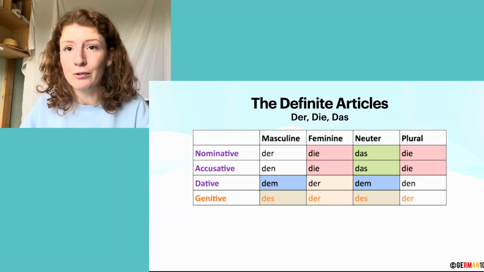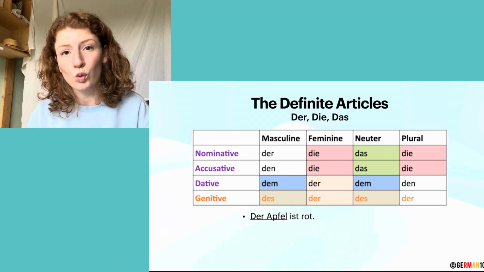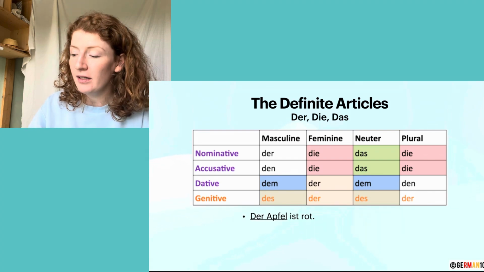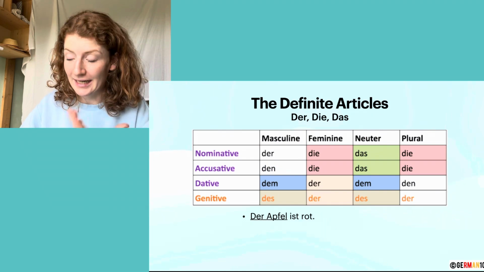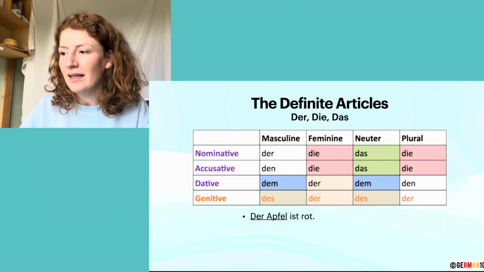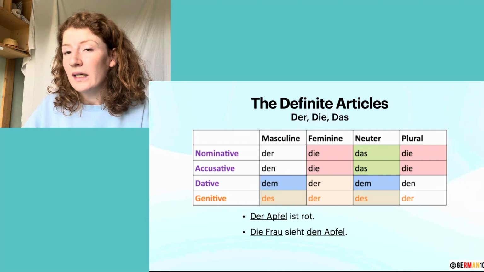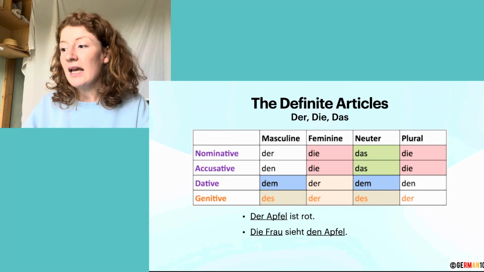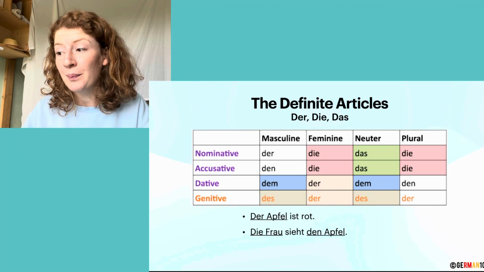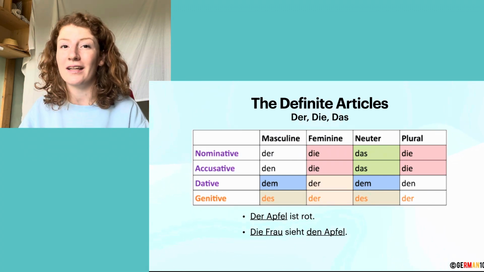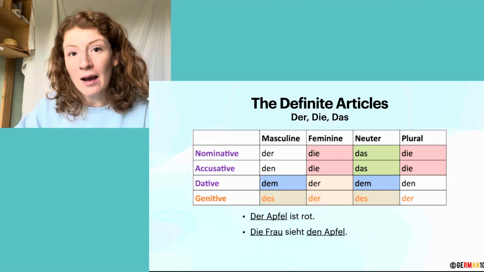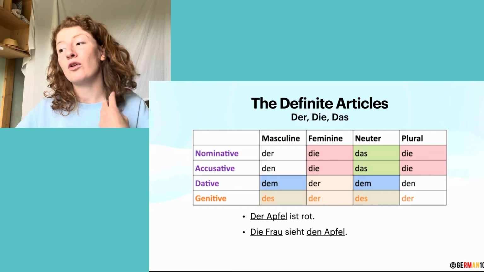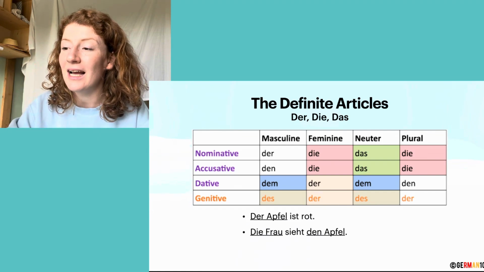Now let's look at some example sentences. Der Apfel ist rot. The apple is red. Now der Apfel is the subject of the sentence. That's why it's nominative, and that's why der Apfel is masculine and stays der. Let's look at the next sentence. Die Frau sieht den Apfel. So now die Frau is the subject of the sentence, and der Apfel becomes den Apfel because it is the direct object of the sentence. So the woman sees the apple. So der changes to den because it is the accusative case.